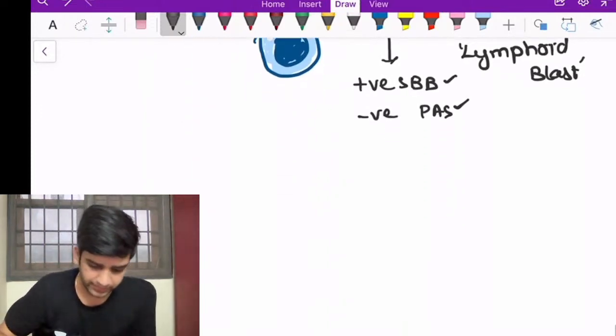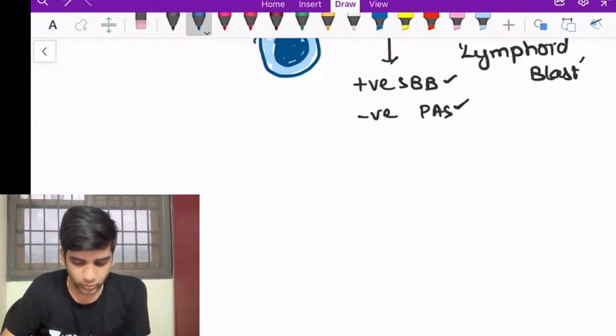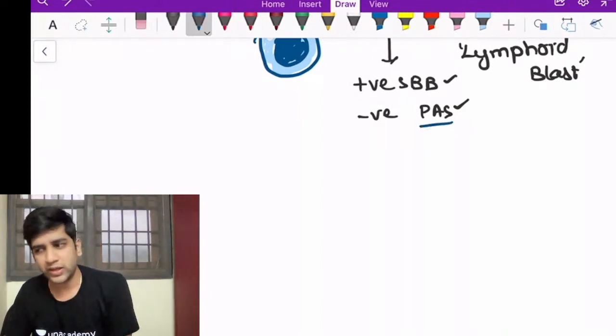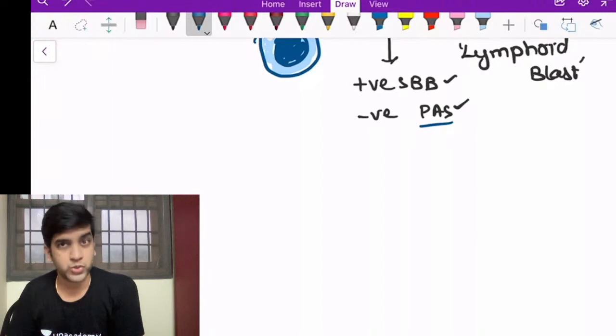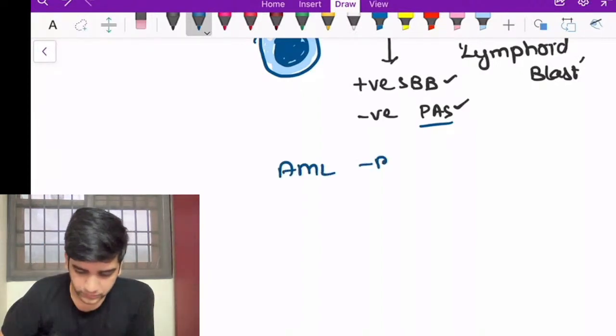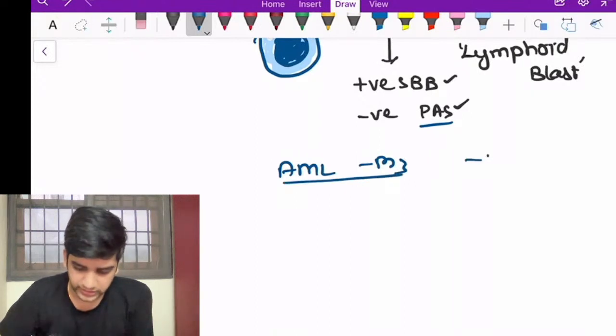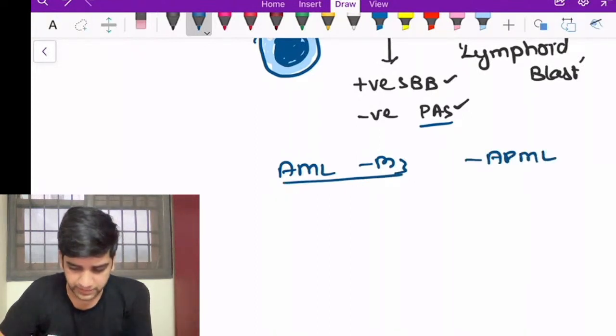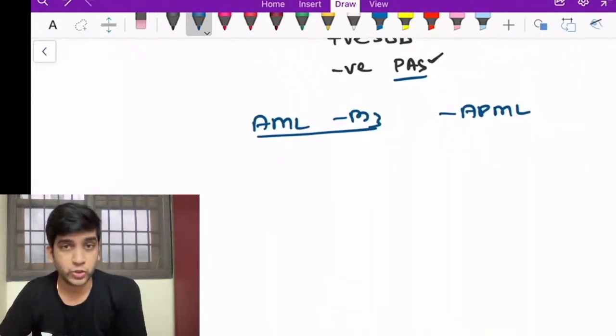Then we look at AML M3. We look at ALL and we'll see why PAS is positive in ALL. And I do have a few more things where PAS can be positive in AML also. Fine. So take AML M3. AML M3 is a bit unique. I'm sure you must have read about it, called APML, acute promyelocytic leukemia, right?